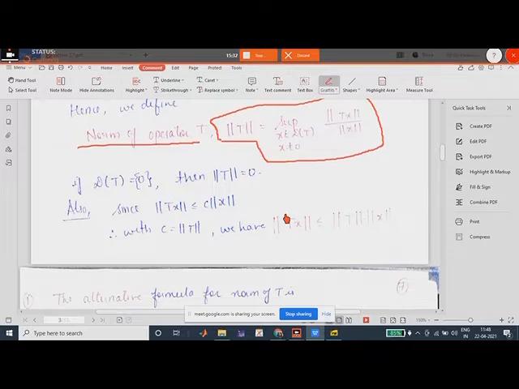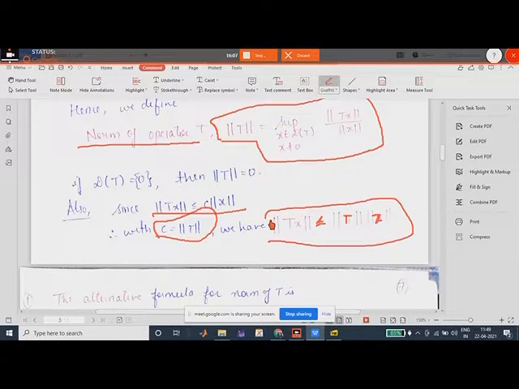Now, using this definition, we obtained that since norm of Tx was less than or equal to c times norm of x, if we write c equals norm of T, what we would have is norm of Tx is less than or equal to norm of T into norm of x, right?